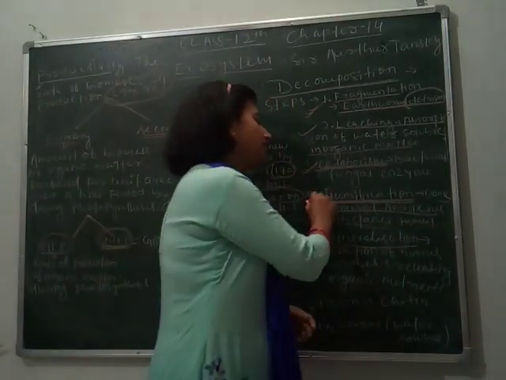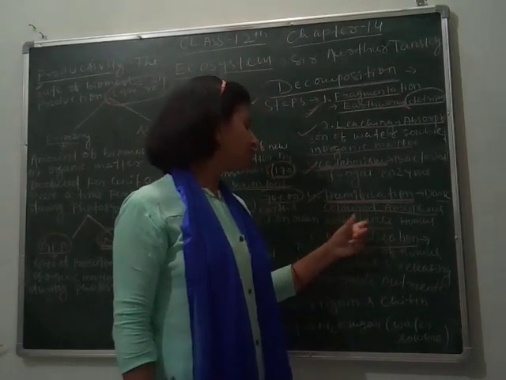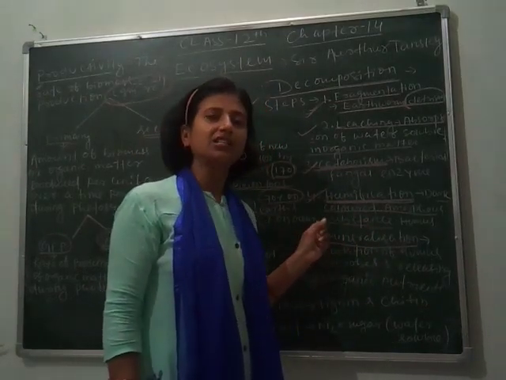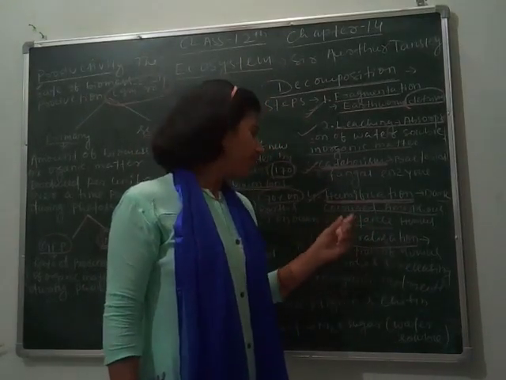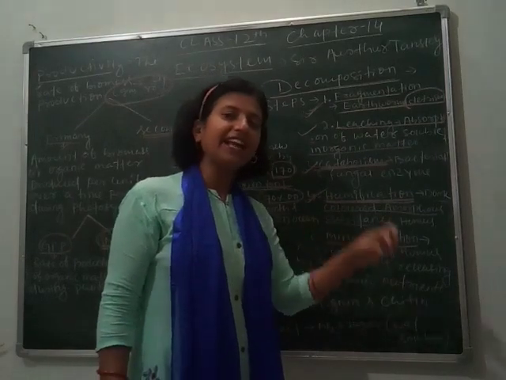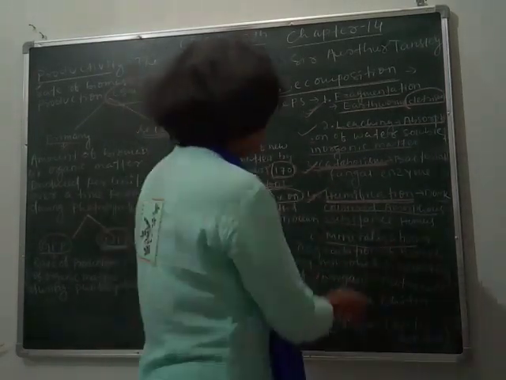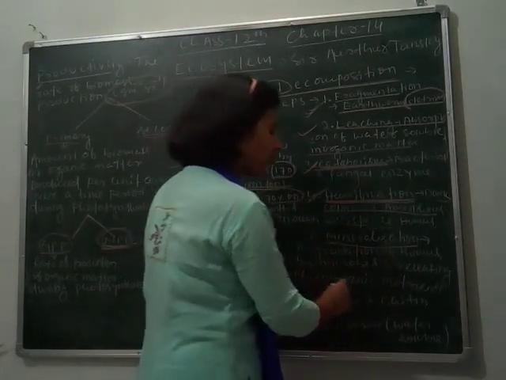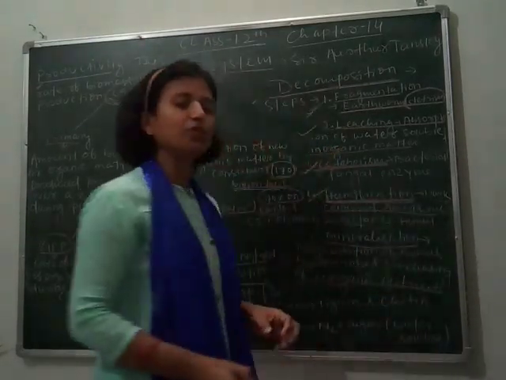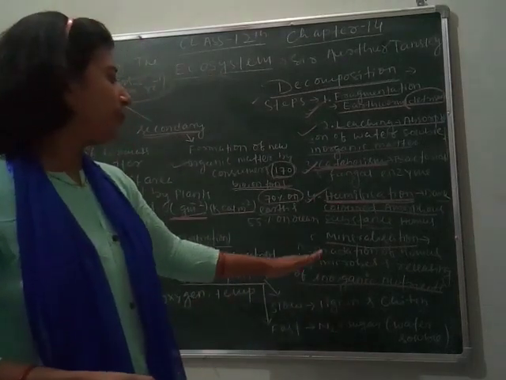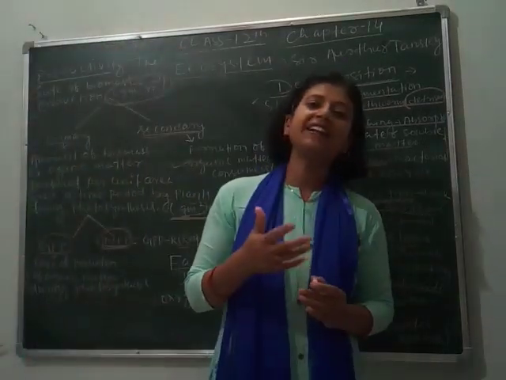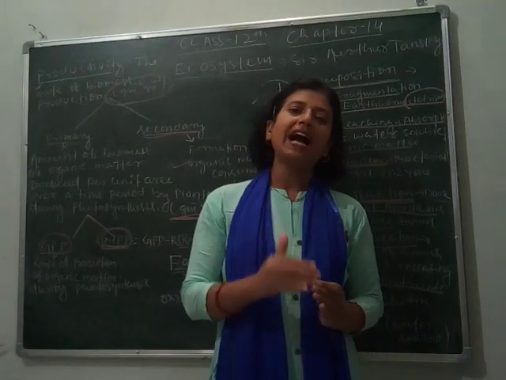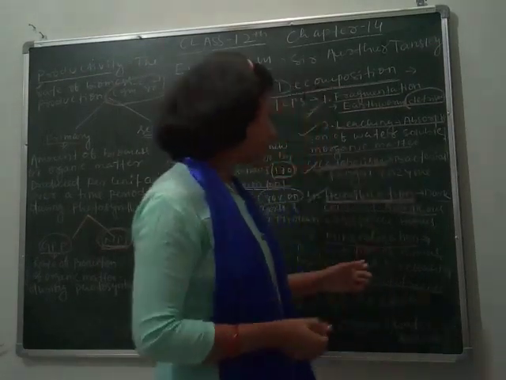Again, this step is completed, and after the formation of humus, mineralization occurs. Mineralization means minerals are converted and returned to the soil. So it is the degradation of humus by microbes and the release of inorganic nutrients into the soil. Humus is again degraded by microbes and returned to the soil for absorption.